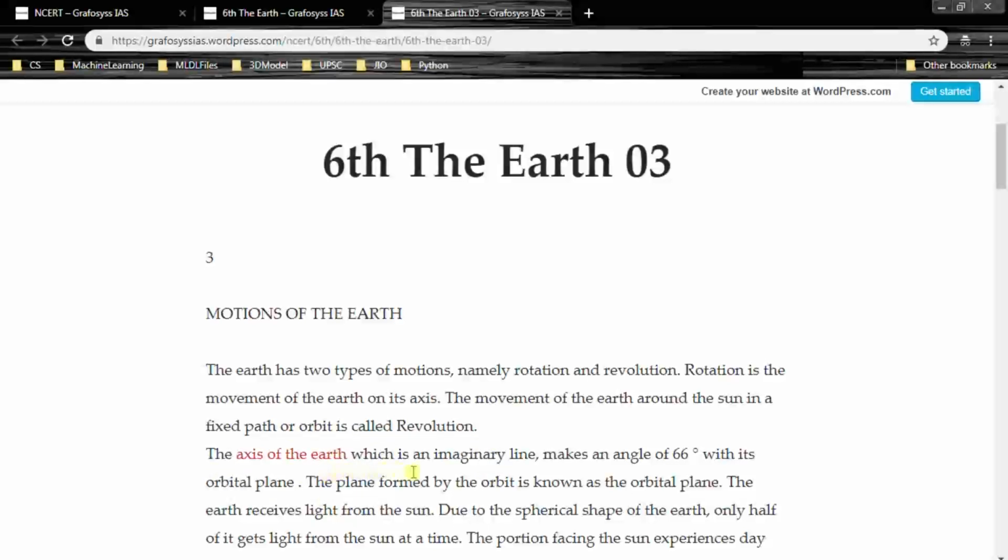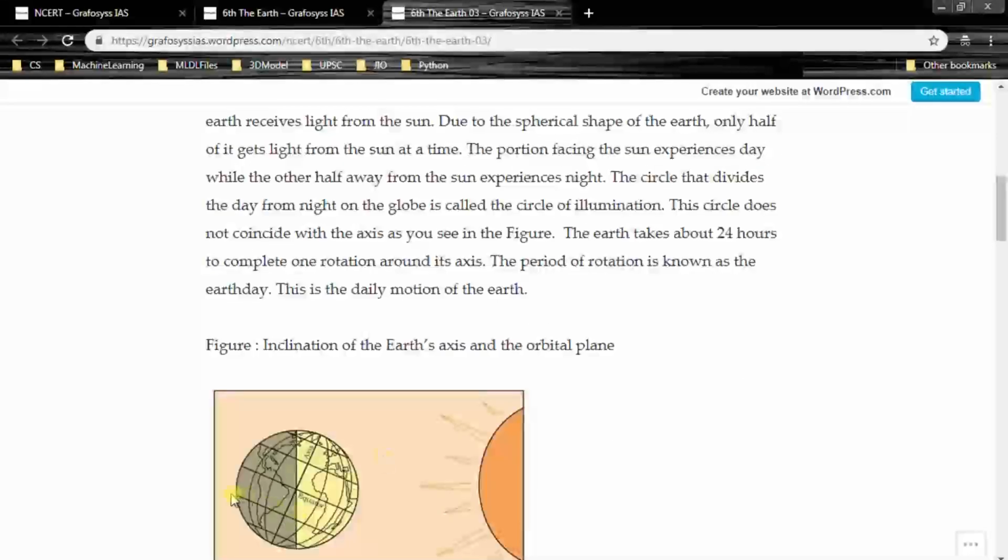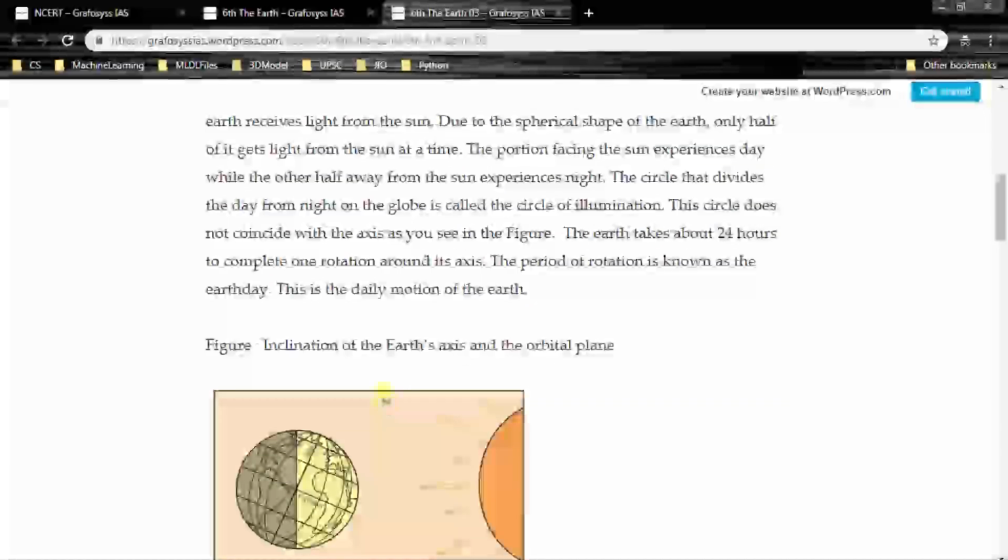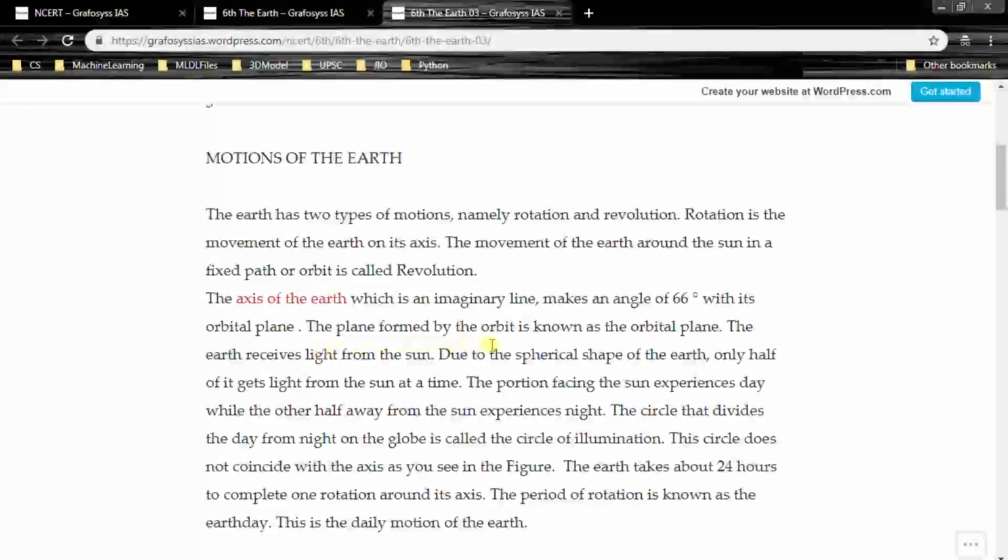The axis of the Earth, which is an imaginary line, makes an angle of 66 degrees with its orbital plane. So this is 66 degree angle with its orbital plane, right? The plane formed by the orbit is known as orbital plane.